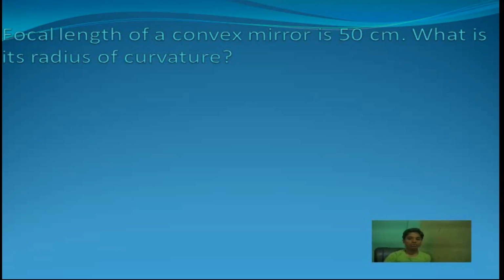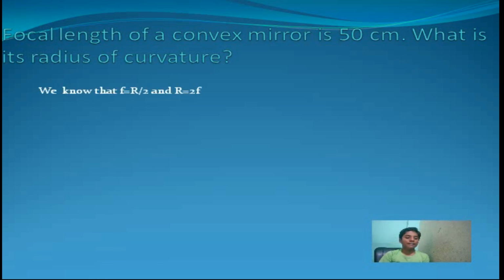Now we'll do some examples. Our first example is: the focal length of a convex mirror is 50 centimeters. What is the radius of curvature? We know that f is equal to r by 2 and r is equal to 2f. Therefore, r is equal to 2 into f, which is equal to 2 into 50, which is equal to 100 centimeters. Therefore, the radius of curvature is 100 centimeters.